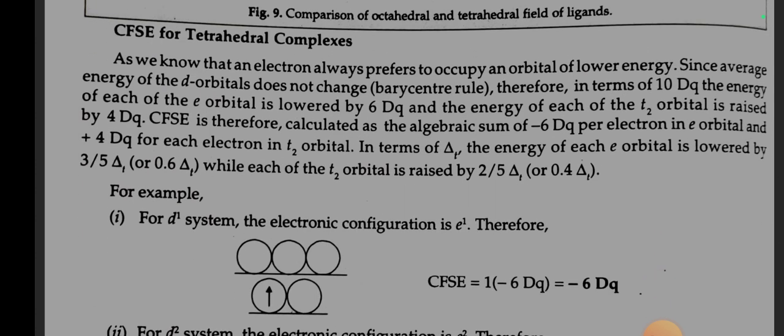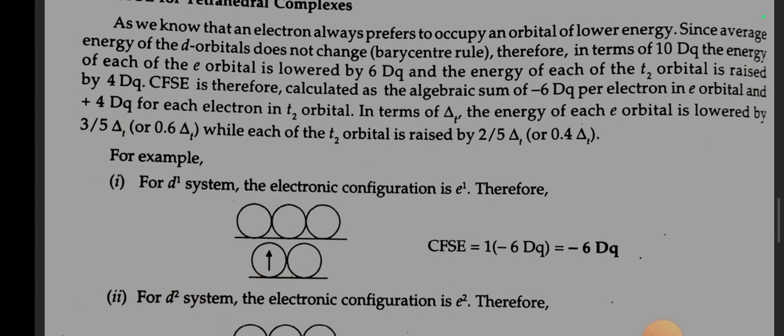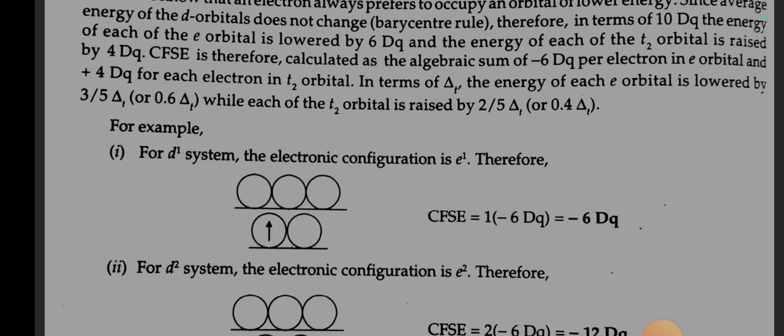CFSE for tetrahedral complexes. As we know, an electron always prefers to occupy an orbital of lower energy, since the average energy of d orbitals does not change. Therefore, in terms of 10 Dq, the energy of each of the e orbitals is lowered by 6 Dq and the energy of each of the t2 orbitals is raised by 4 Dq. CFSE is therefore calculated as the algebraic sum of minus 6 Dq per electron in e orbital and plus 4 Dq for each electron in t2 orbital.